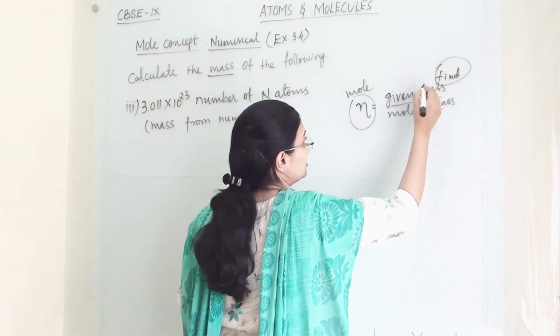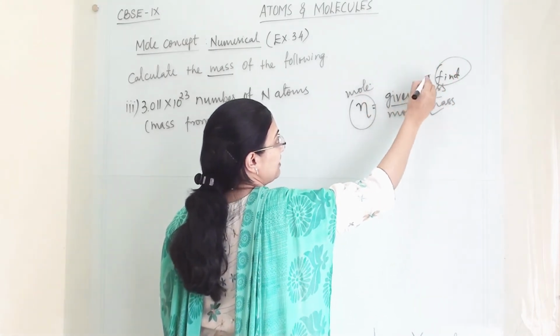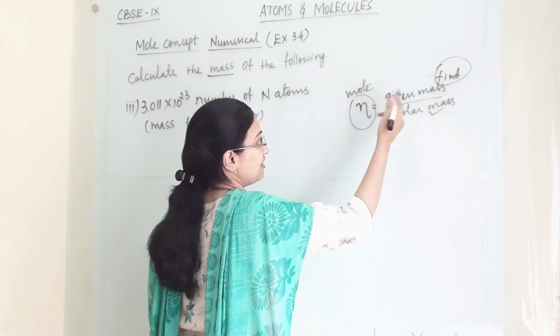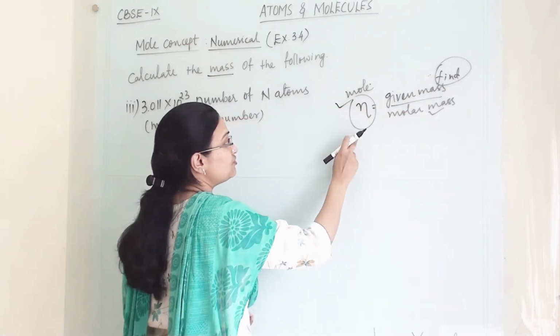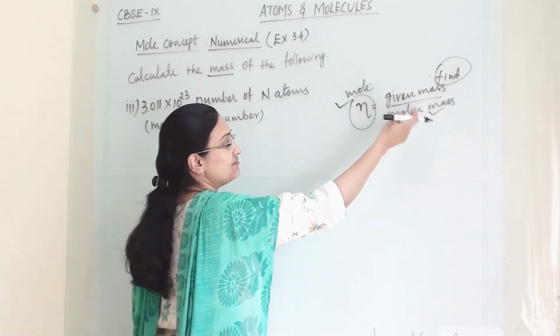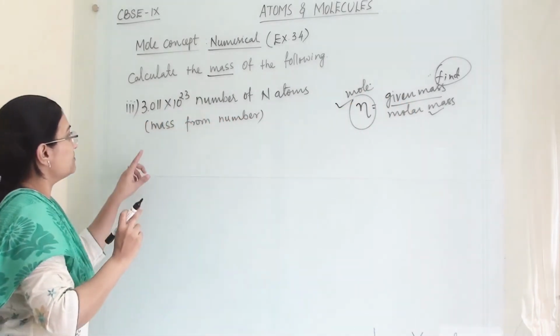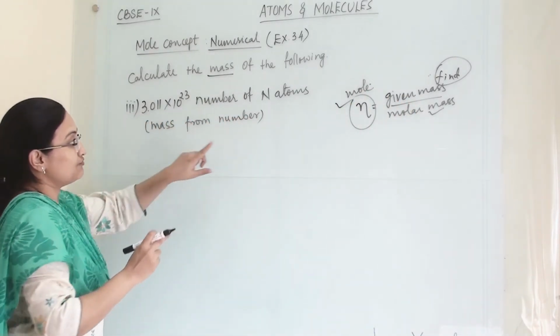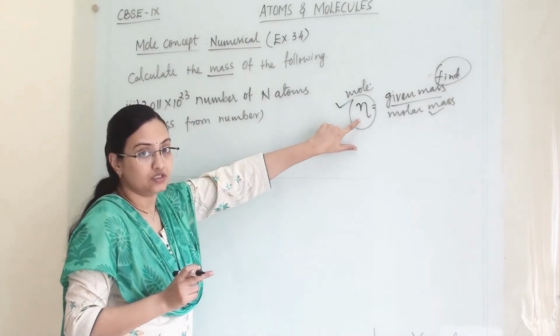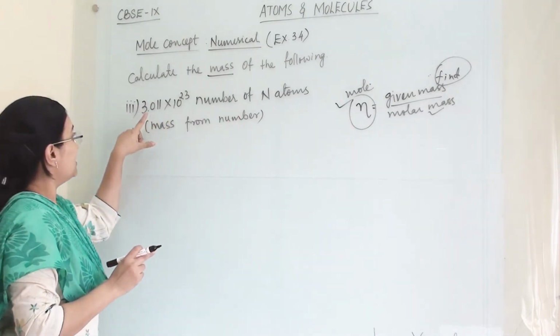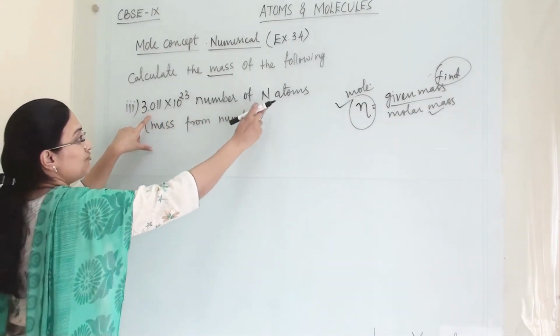These two details we don't have, so we have to find one of them. Obviously we need to find out the mole and then we can find out the mass. So to find the mass, first we have to find the number of moles. Here we know the number of atoms.